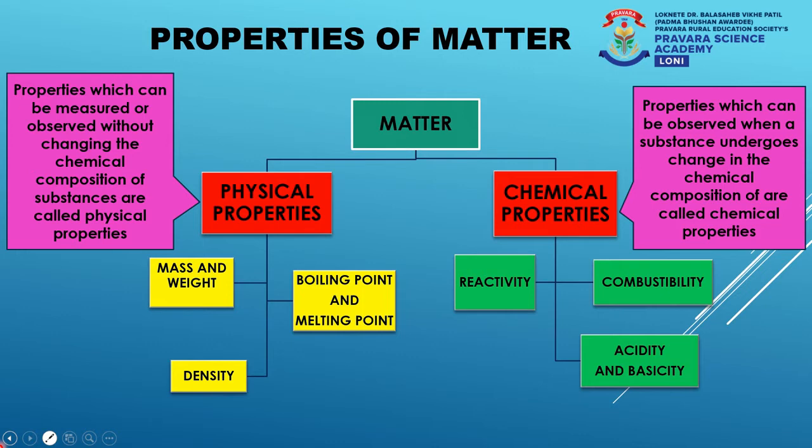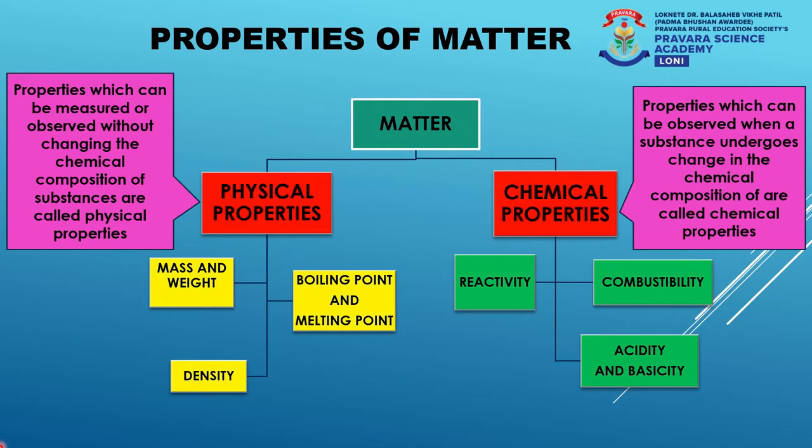Now, when we talk about physical properties, the examples of physical properties are mass and weight, boiling point and melting point, and density. Now, these properties are called as physical properties because these properties can be understood without the requirement of conducting a chemical reaction. And as we are not conducting any chemical reaction, there will not be any change in the chemical composition of a substance.